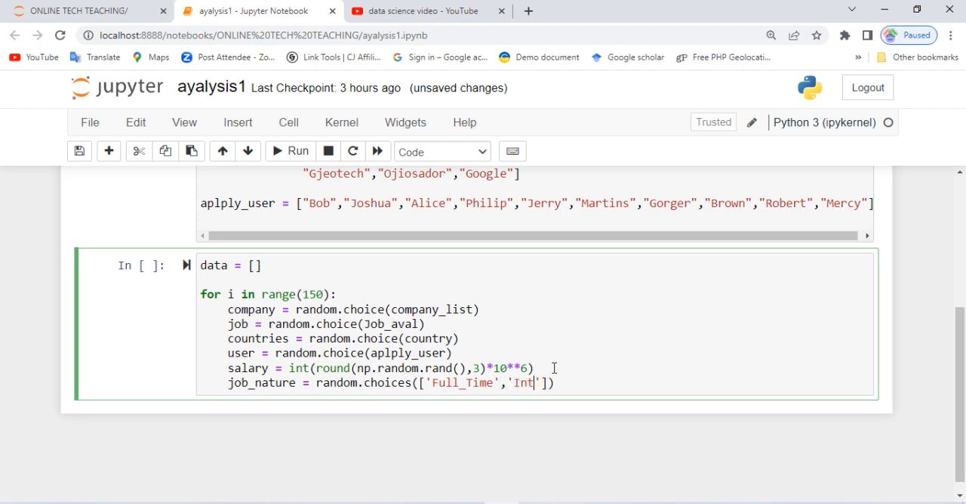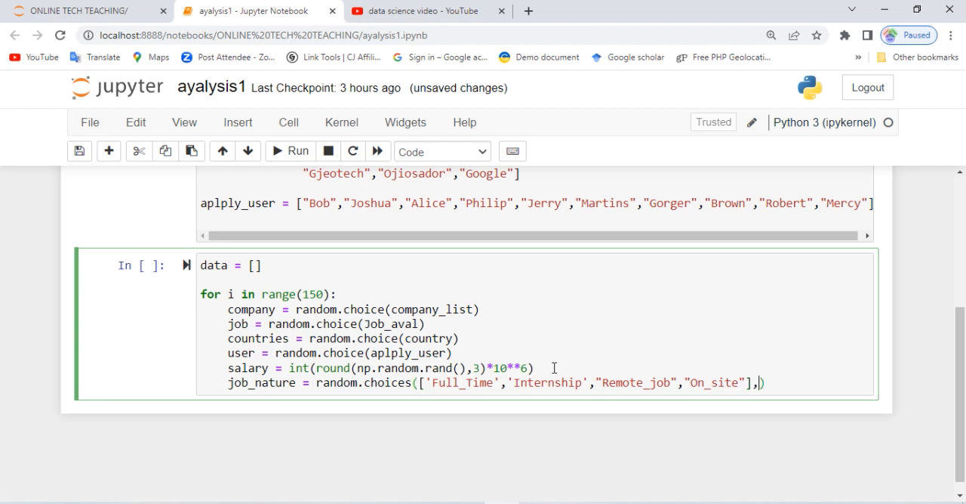We have an internship. We have another one called remote-based or remote job. We also have on-site. That means the person must come to site. Anyway, just leave it that way. Don't mind the spelling.